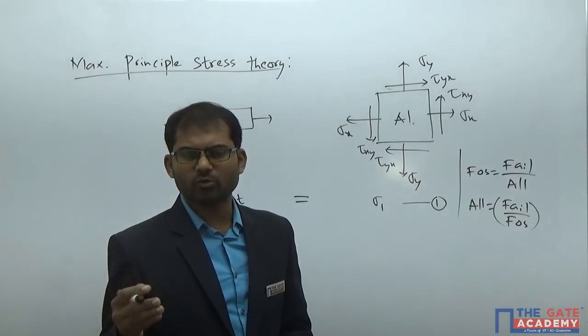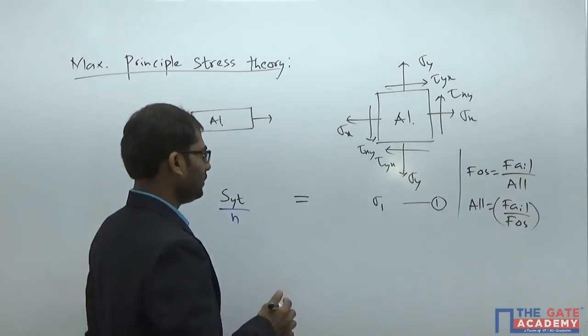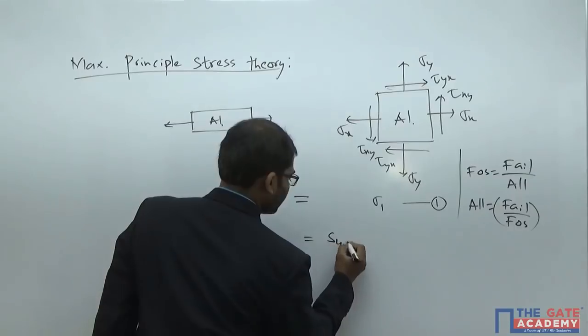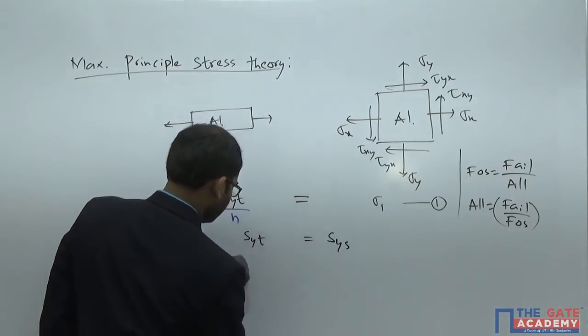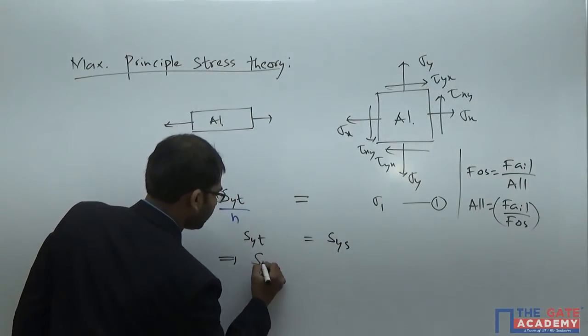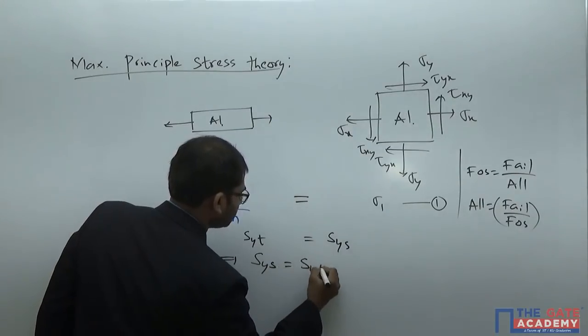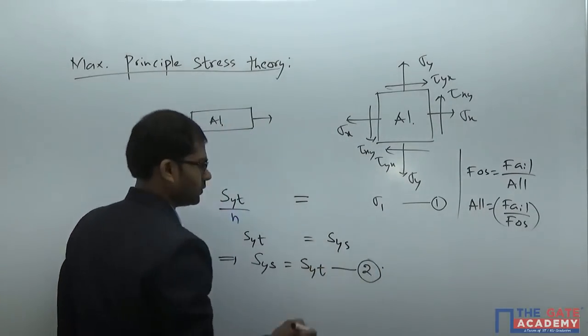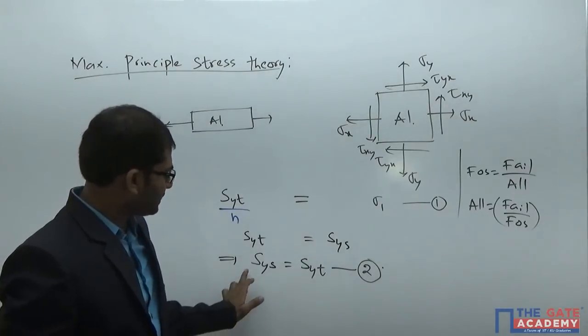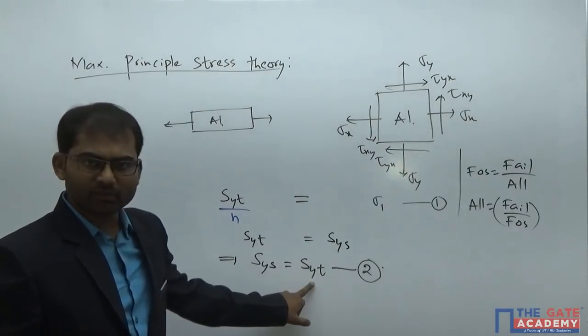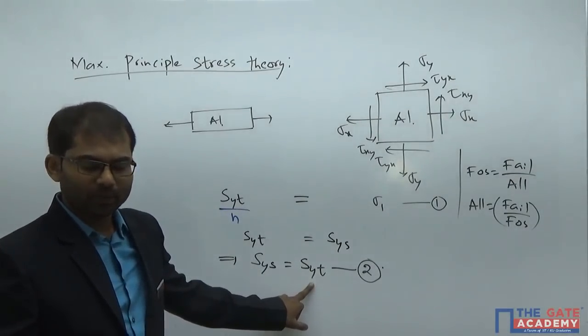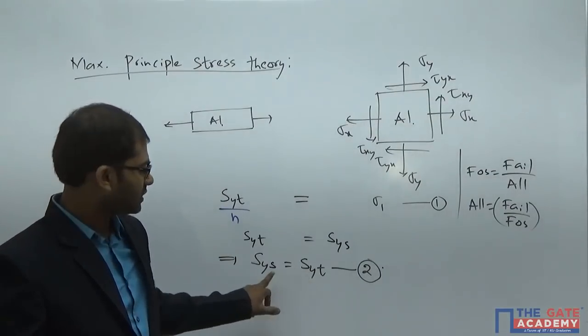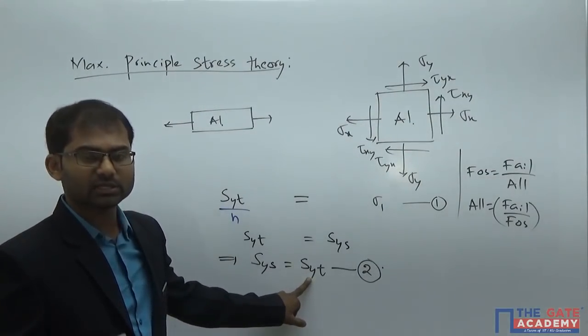At the time of failure, this tau becomes SYS value. So this becomes SYS, SYT. Generally, this SY is written on the left side. So this equation becomes SYS is equal to SYT. This is equation number 2. This is an experimental value. I can say that whatever the material is, if it is going with these, it's actually satisfying this relation.